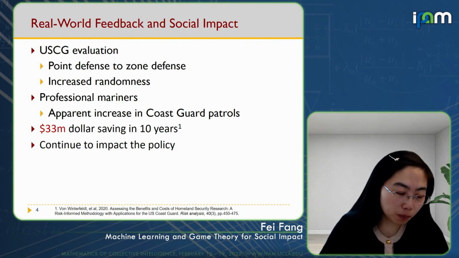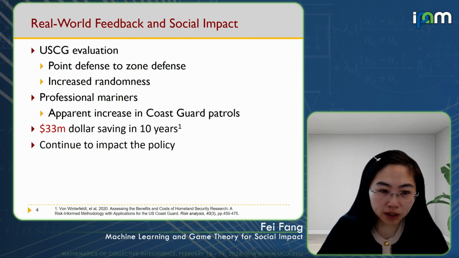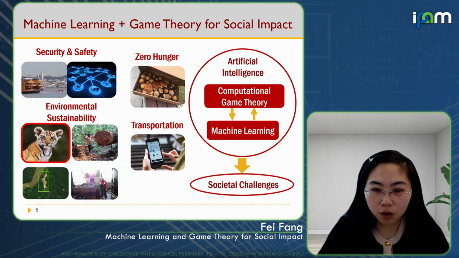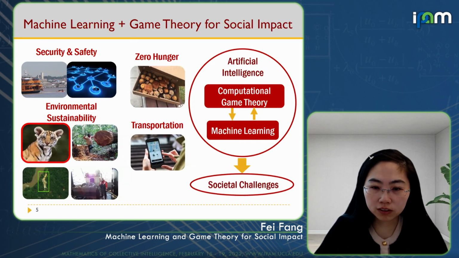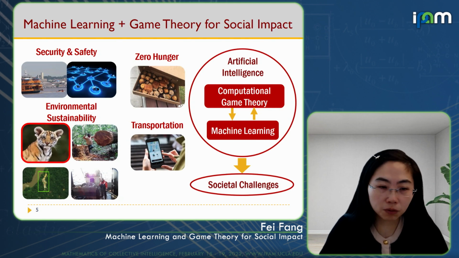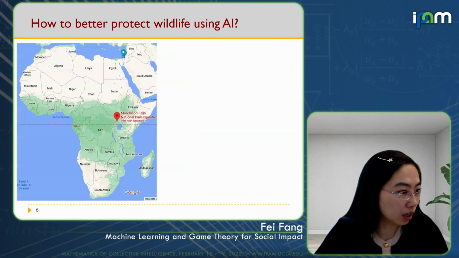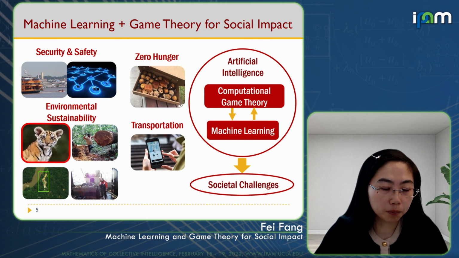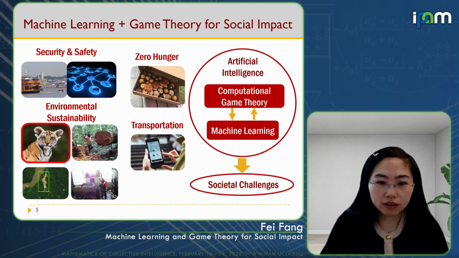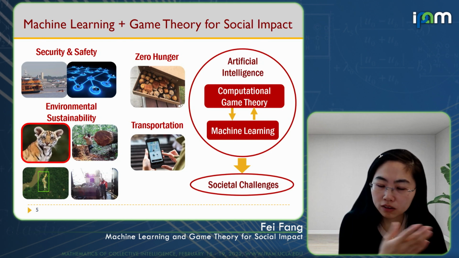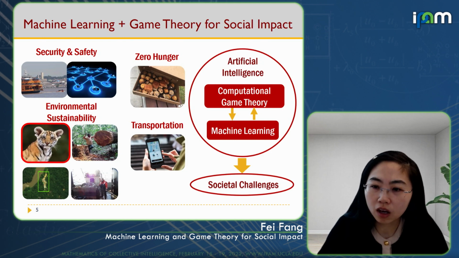Inspired by these successful attempts in my early research, we continue to see how AI can be used to tackle different societal challenges. In the rest of today's talk, I will mainly focus on 2 parts. One is how to use AI for protecting wildlife, and the other is for reducing hunger.